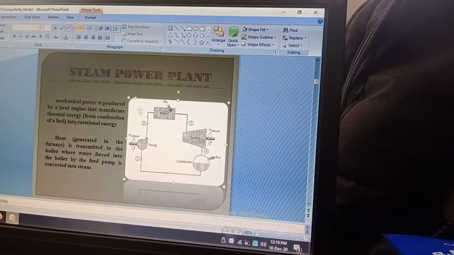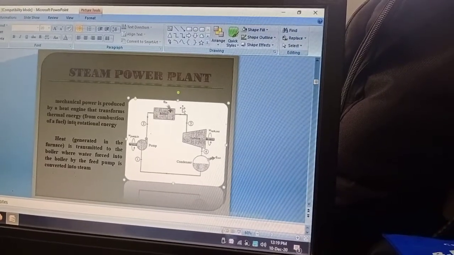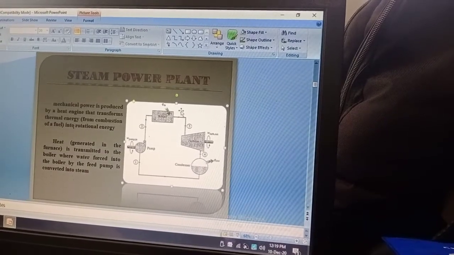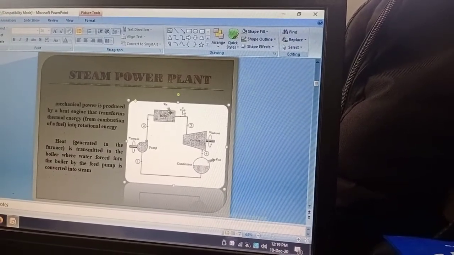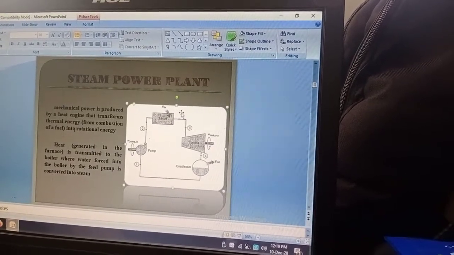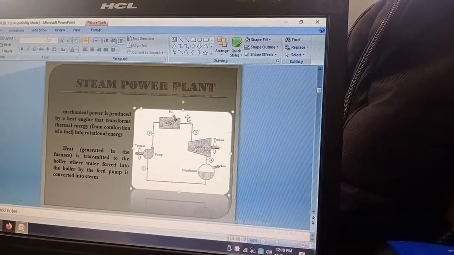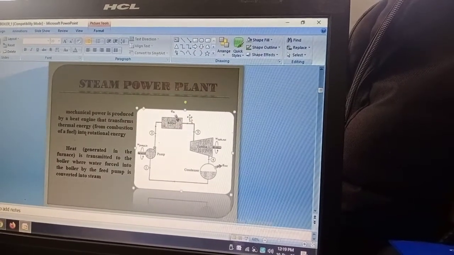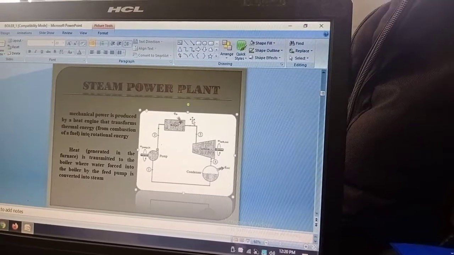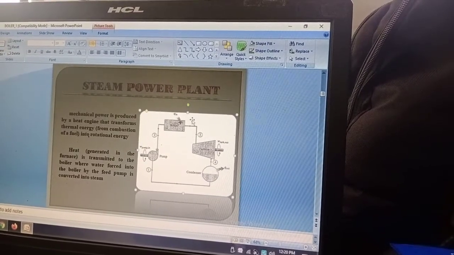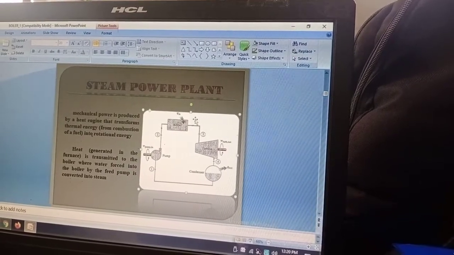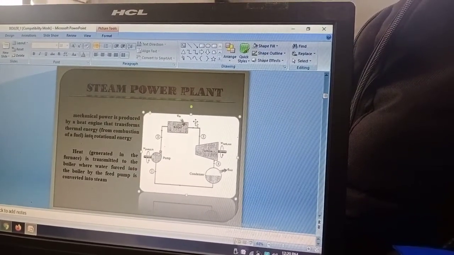So this is the first step. Now, what is a boiler? We know that it is a device which converts the chemical energy of the coal into heat energy, and that heat energy is extracted by means of some water, and that water evaporates and becomes vaporized, and then in the other case it becomes superheated. So that is the function of the boiler, when boiler and furnace are a single component.